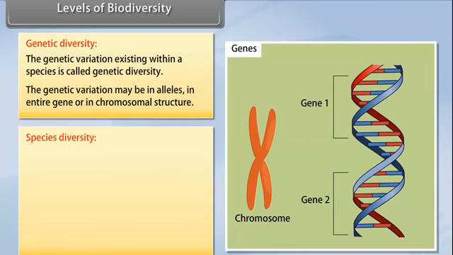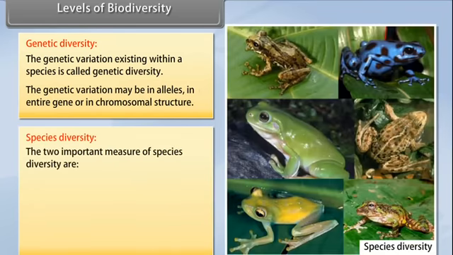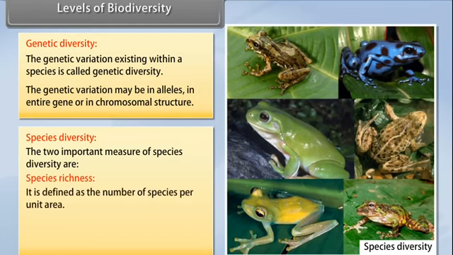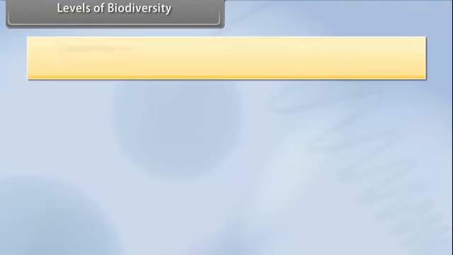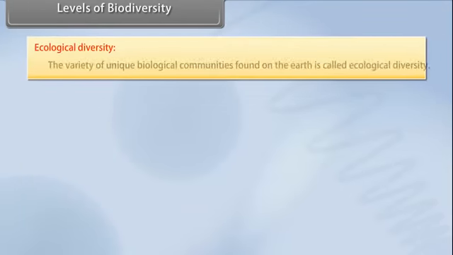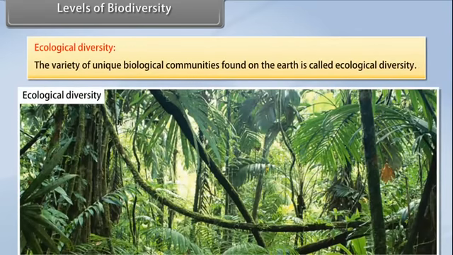Species diversity. The two important measures of species diversity are species richness, which is defined as the number of species per unit area, and species evenness, which refers to the relative abundance with which each species is represented in an area. Ecological diversity. The variety of unique biological communities found on the Earth is called ecological diversity.